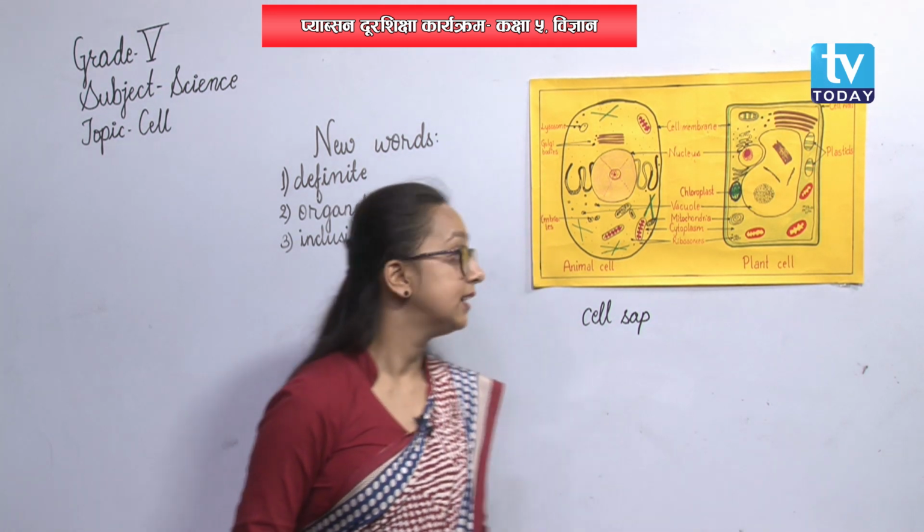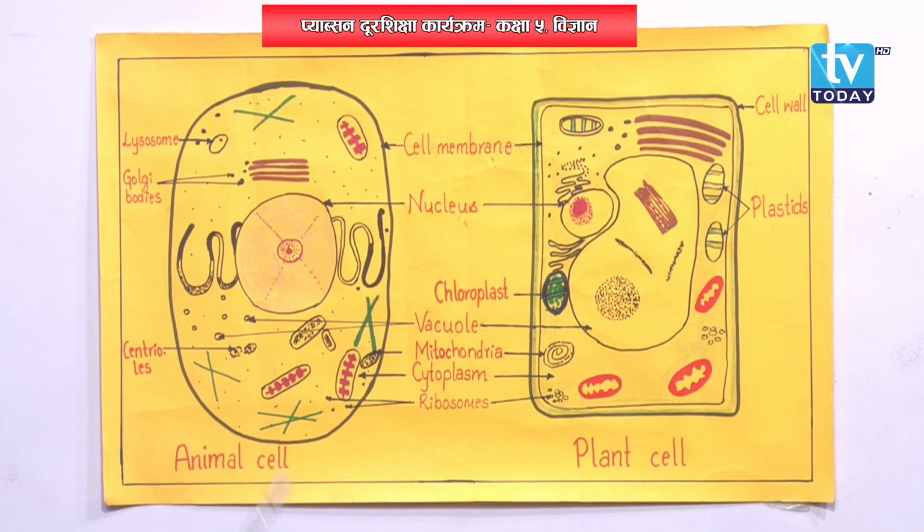Alright. Then see here, the next structure, centrioles. But can you see centrioles here? No, right? That means centrioles are present in animal cell, but they are not present in plant cell. Hence, in this way we concluded some of the parts of animal cell and plant cell. And most importantly, we learned that mitochondria is called the powerhouse of a cell because it is the energy production site in the cell. It helps to produce energy.